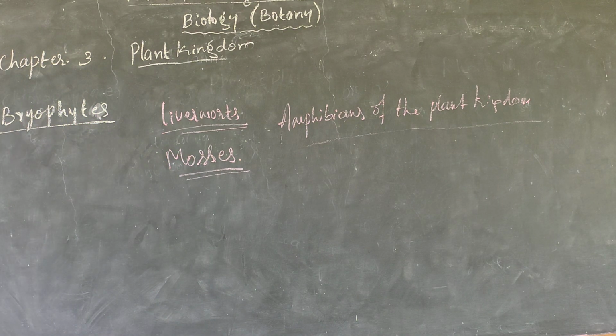These are the common special characters of the bryophytes. Under these bryophytes, they are divided into liverworts and mosses. I will explain the liverworts and mosses with the help of the PowerPoint presentation. Once again I will give it to you with the help of diagrams. So under those two components, liverworts. What is the meaning of liverwort?